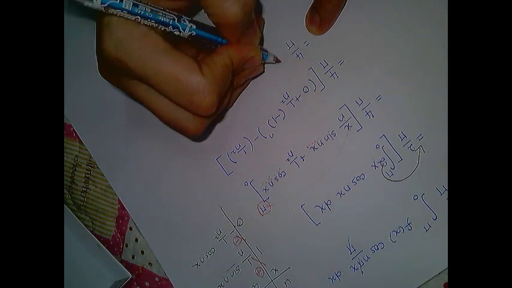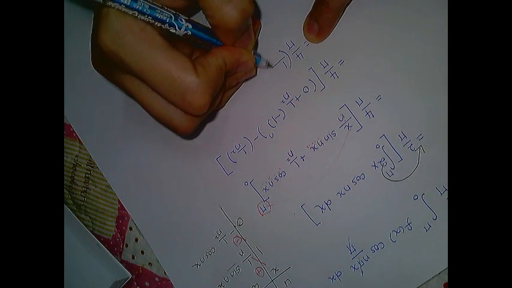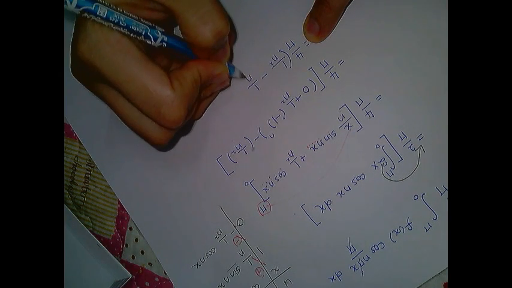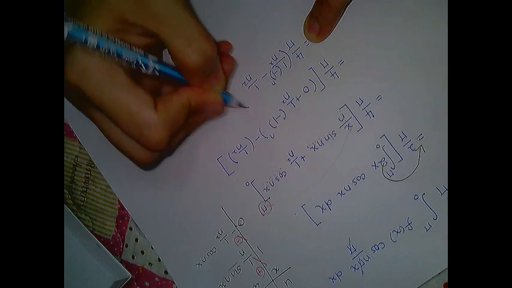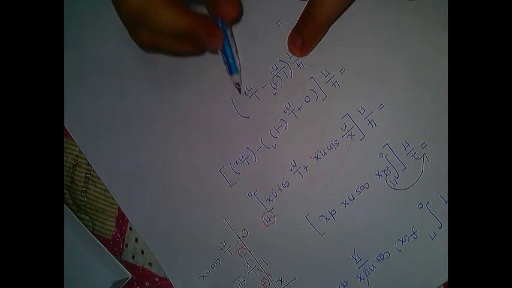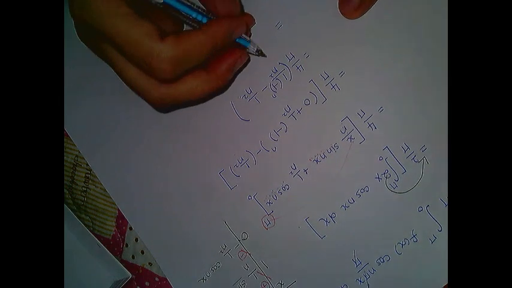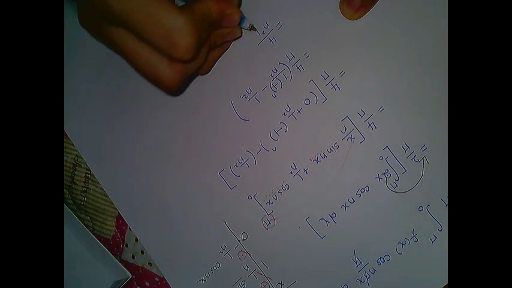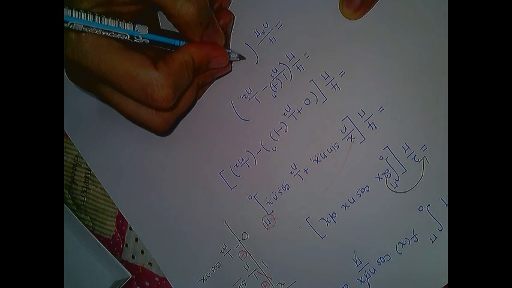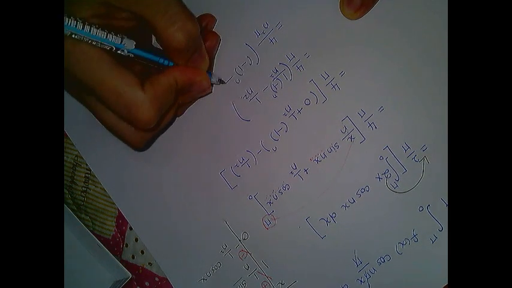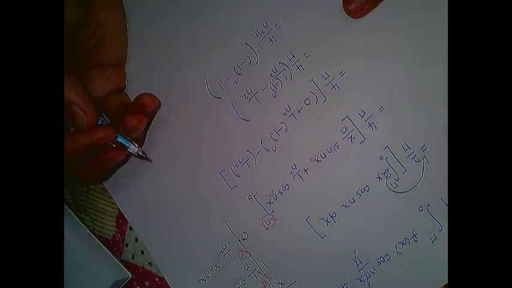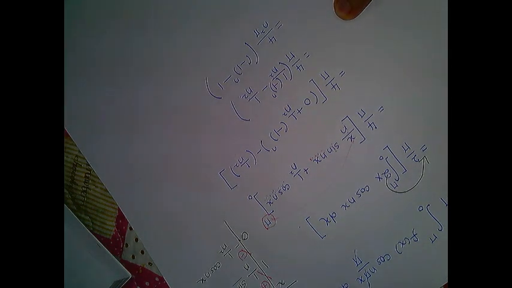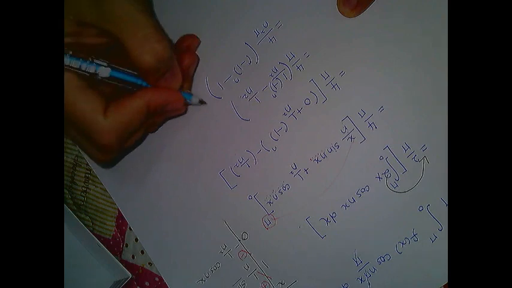So I have 4 over pi, 1 over n square minus 1 over n square. Oh, this one we have negative 1 to the n. Okay, since we share the same denominator, right? So I can see that I have 4 over n square pi, okay, so this one is negative 1 to the n minus 1. I hope that my calculation here is correct. If you find any mistake here, please let me know, okay? So this is our an. Done, our an. So now go back to our solution.